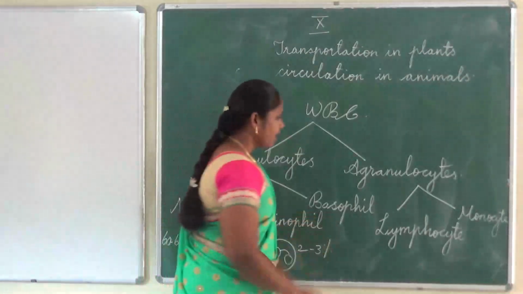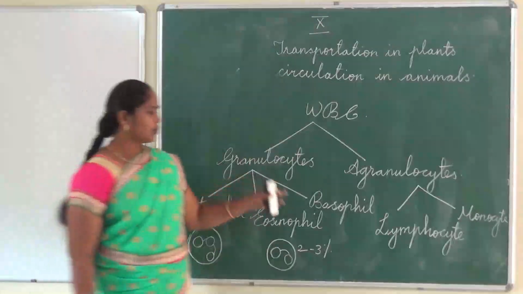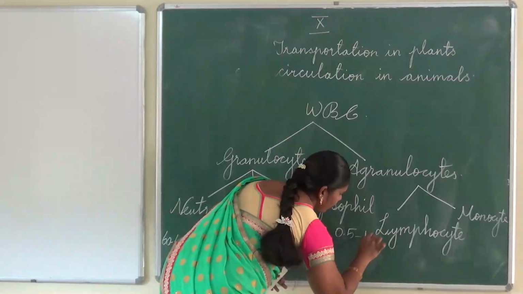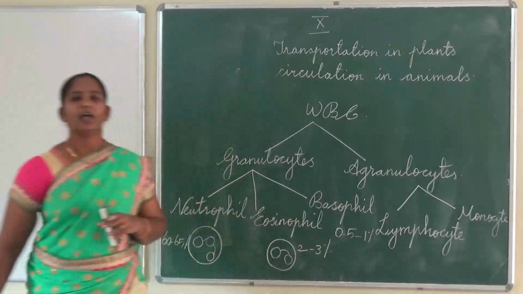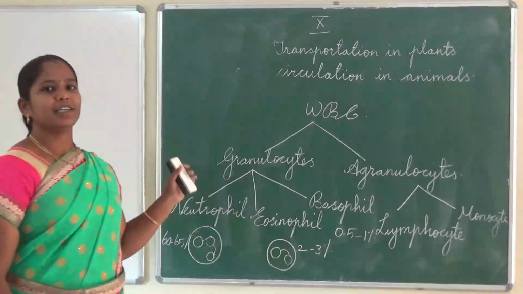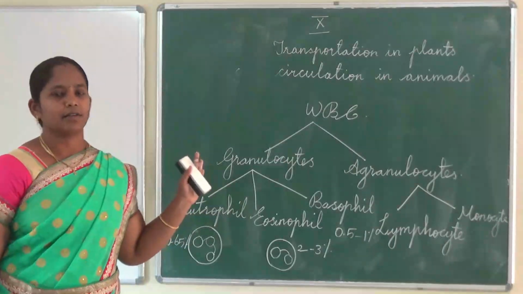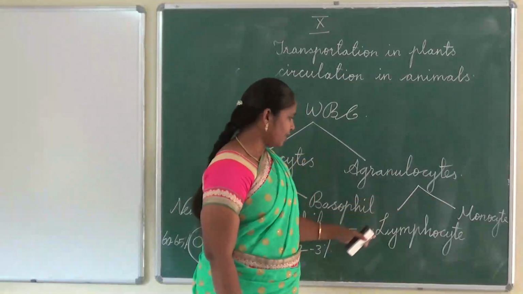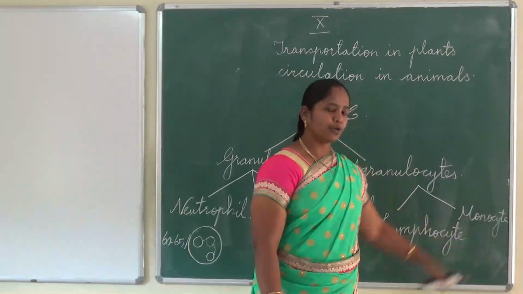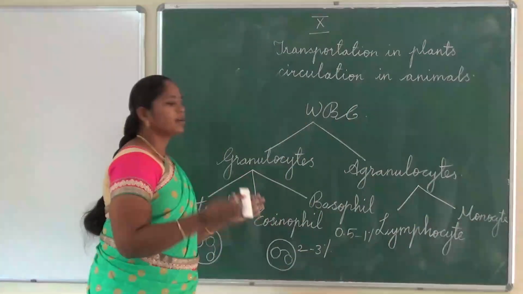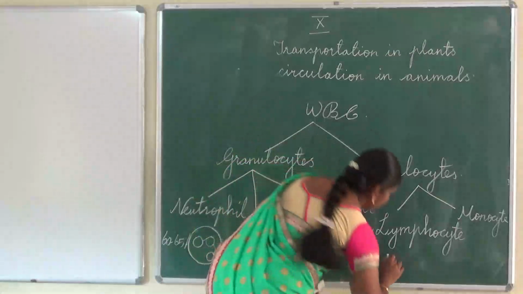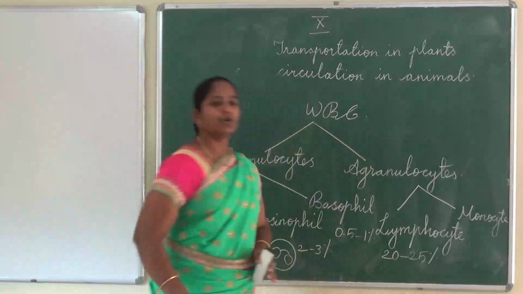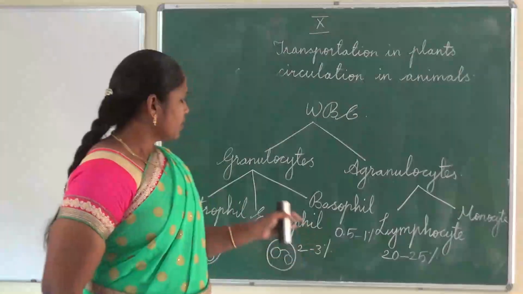Okay. And next one, basophils. The total number of basophils is 0.5 to 1% of the total leukocytes. These numbers are increased during the inflammation. Okay. Next one, agranulocytes. They are classified into two types, lymphocytes and monocytes. Lymphocytes, the total percentage of lymphocytes is 20 to 25%. Okay.